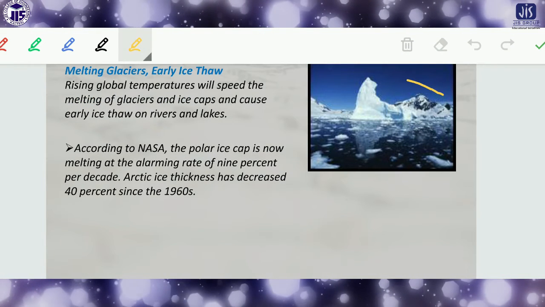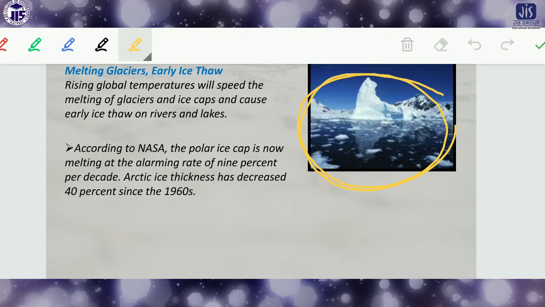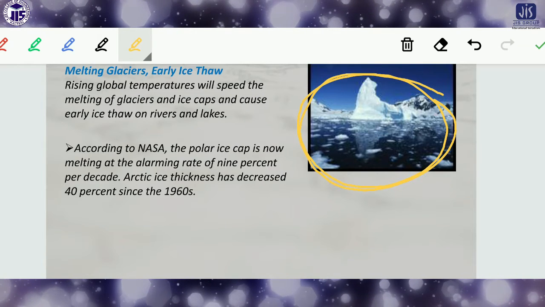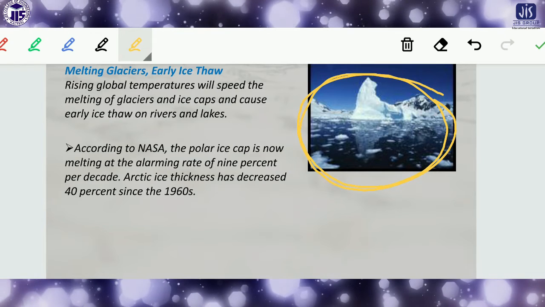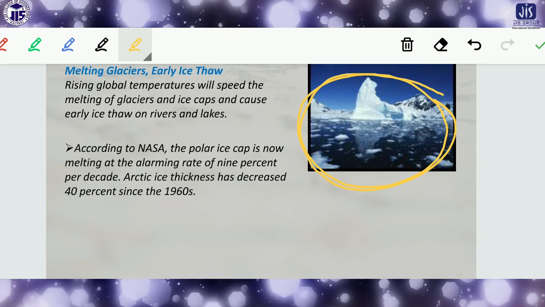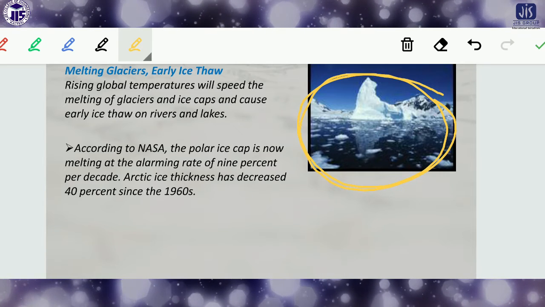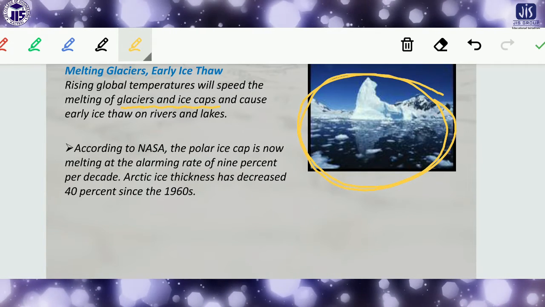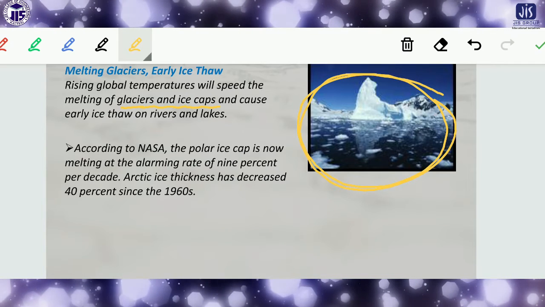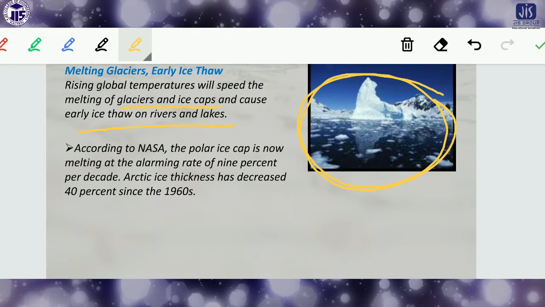Look at the picture, that gradually the ice melts, or it converts to water, and the sea level is increasing. Okay, so rising global temperature will speed up the melting of glaciers and the ice caps, and cause early ice thaw on the rivers and lakes.